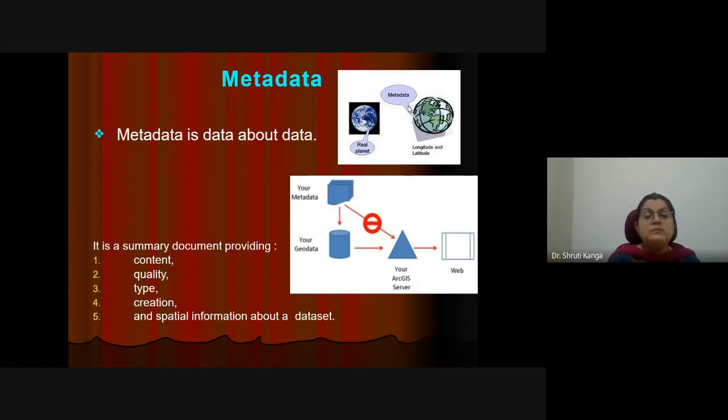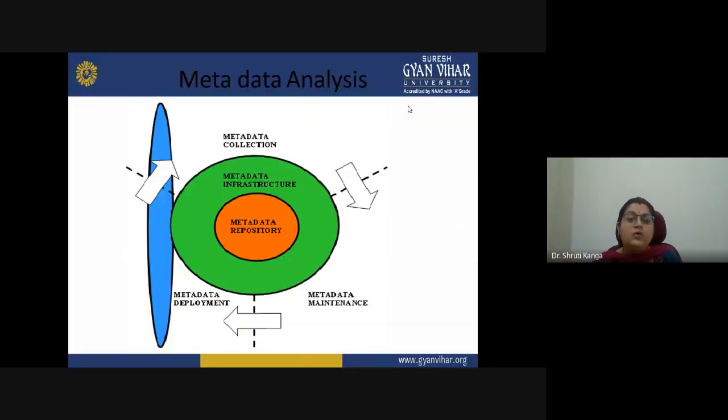So that is metadata, where we are talking about the data about the data. It is a summary document providing the content, quality, type, creation, and spatial information about different data sets. Okay, clear?